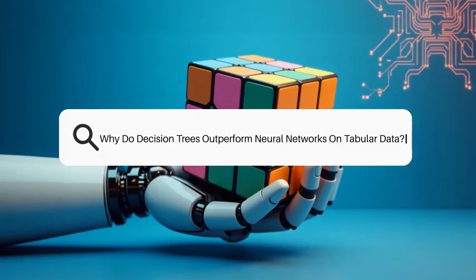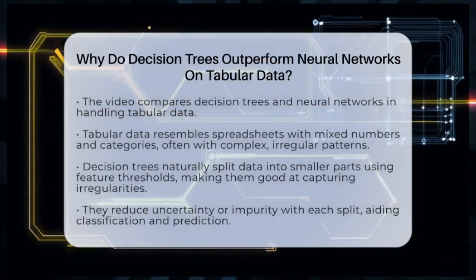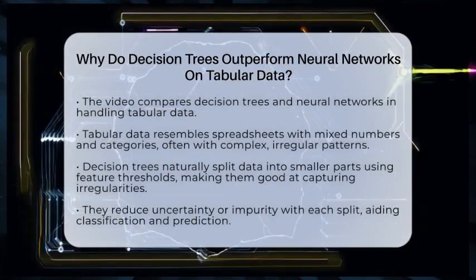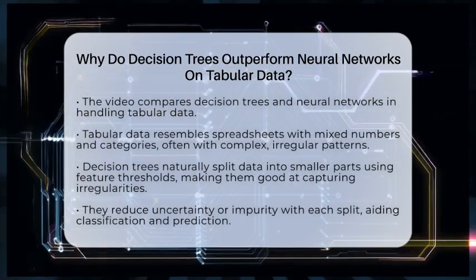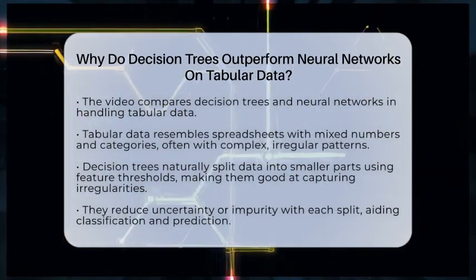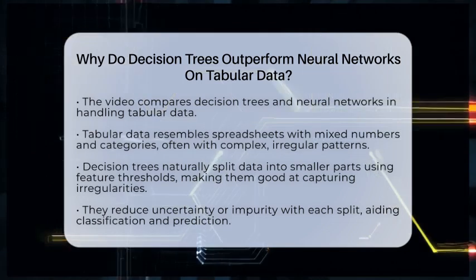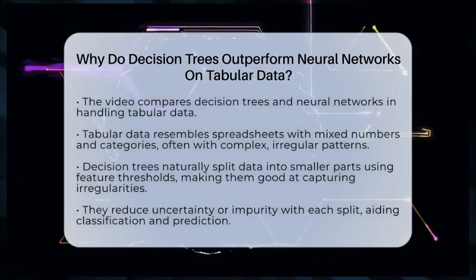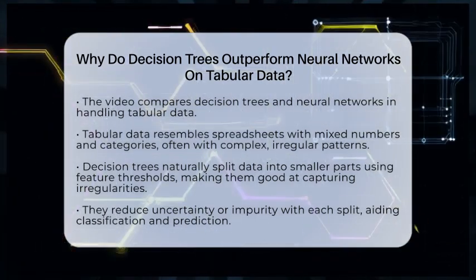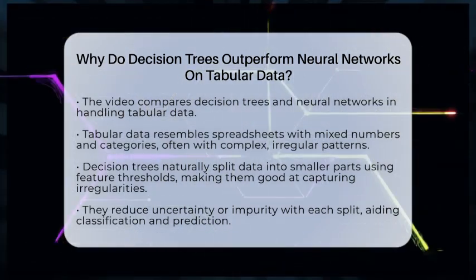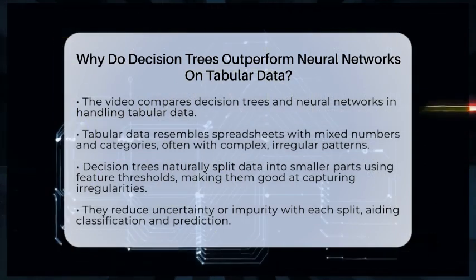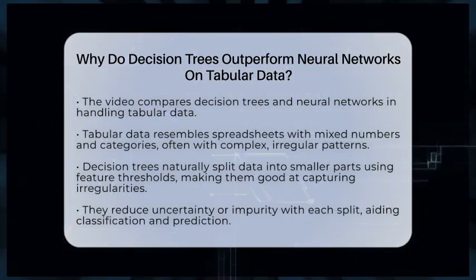Why do decision trees outperform neural networks on tabular data? Imagine trying to find your way through a maze. Some paths are clear, but others are tricky and irregular. Now think about how computers learn from data. Different algorithms navigate these paths in different ways. Today, we're exploring why decision trees often do better than neural networks when working with tabular data.